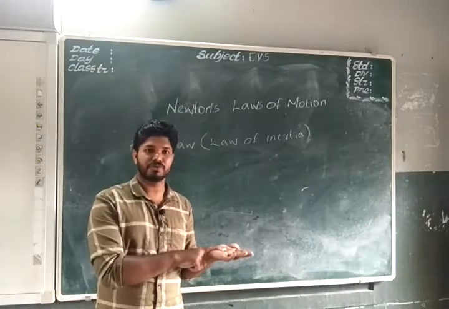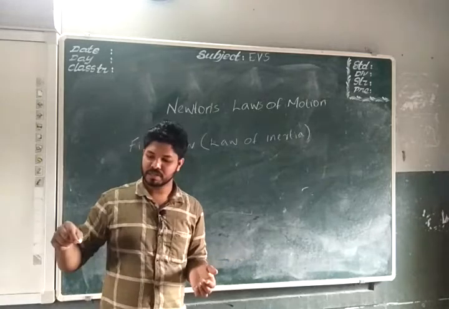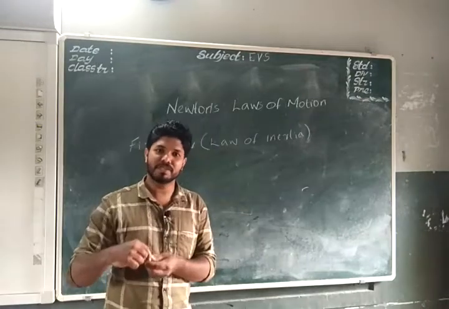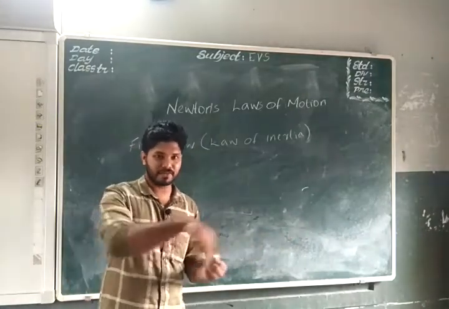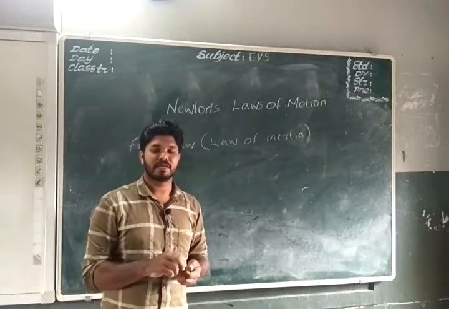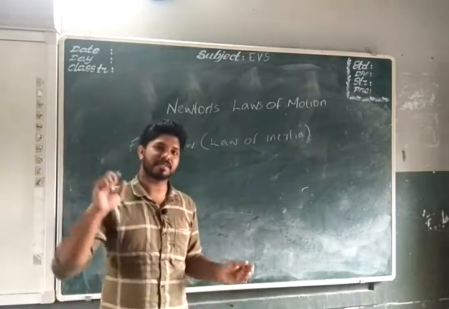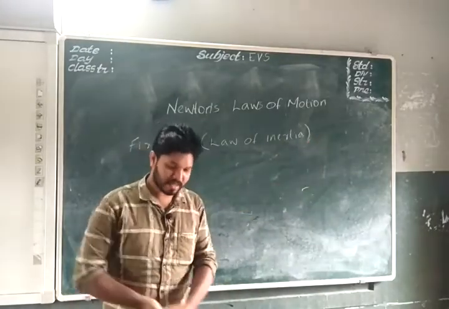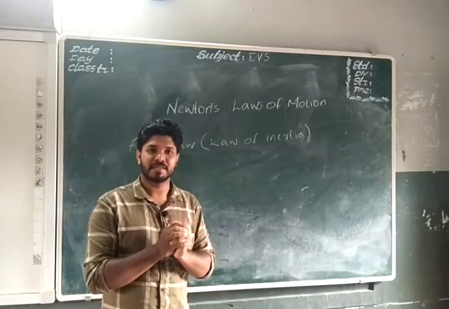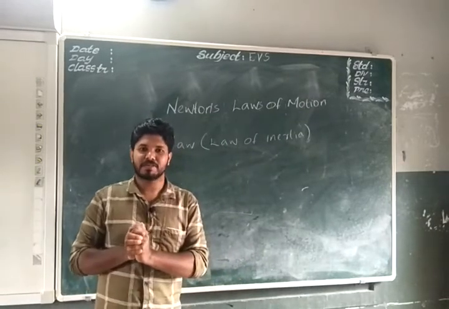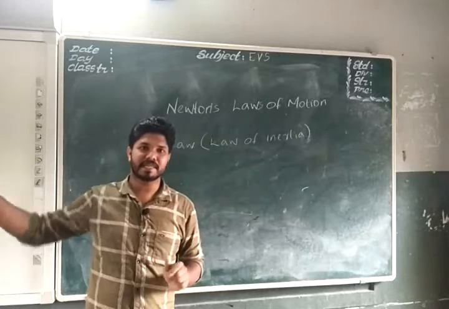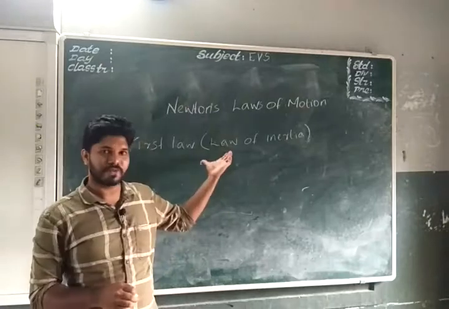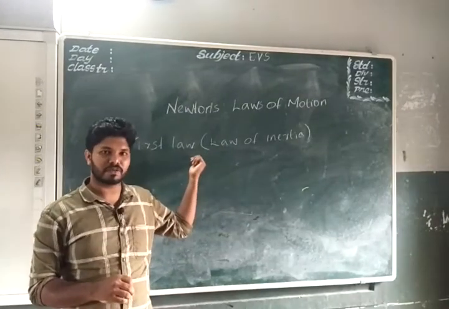So if it is going in a straight direction, the body will continue in that direction unless an external force acts on it to change its direction. If a bowler bowls in cricket, the ball continues its motion unless an external force in the form of the batsman changes its direction. If he is not there, the ball will move in a straight direction itself. So that is Newton's first law of motion.